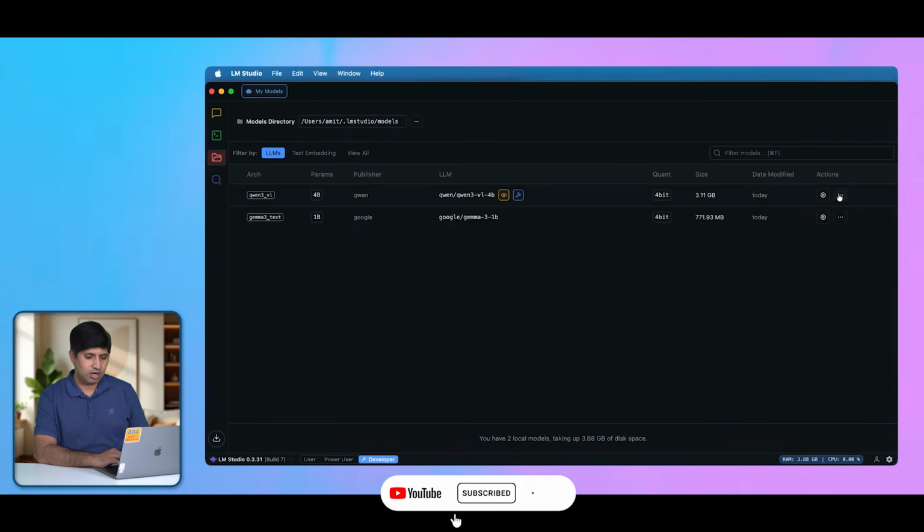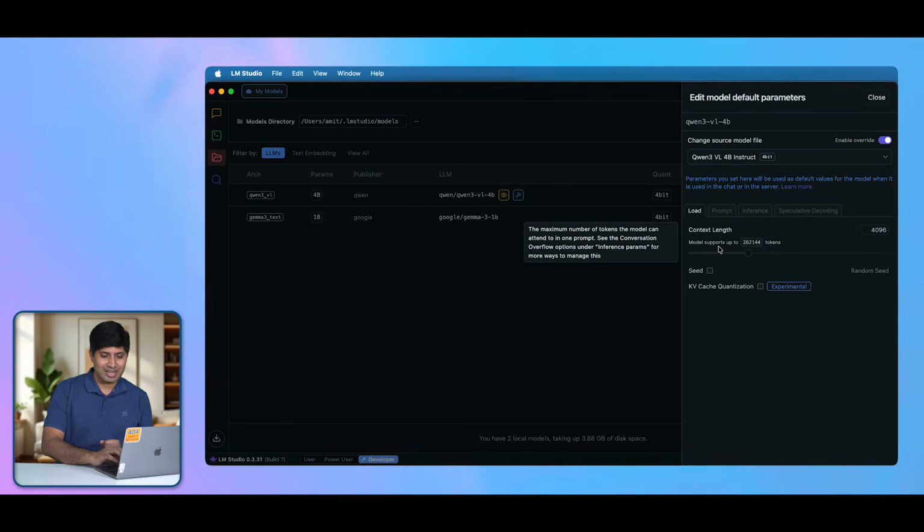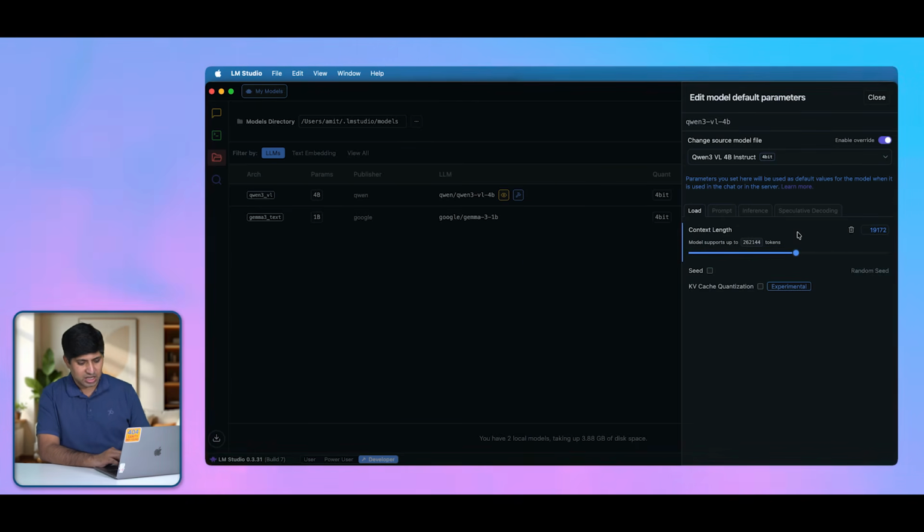Apart from these three dots, you also have the settings button here. If you click on this one, you can change the source model file, you can enable the override, and you can maybe select the file from somewhere else. At the same time, you can also select the context length for a particular model. So if you want the Qwen model to use more context length, you can change that particular setting here. You can also change the seed setting, but let's keep it at random.